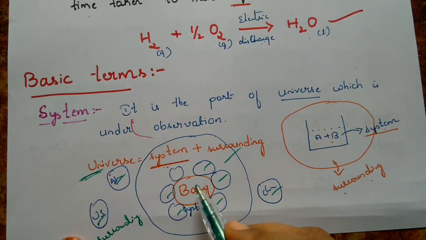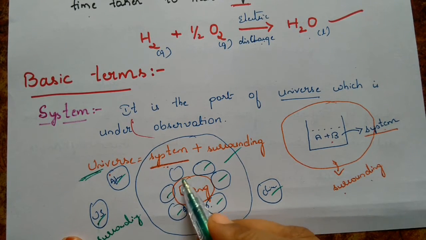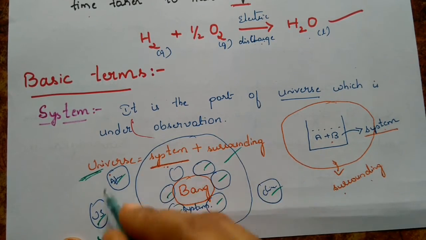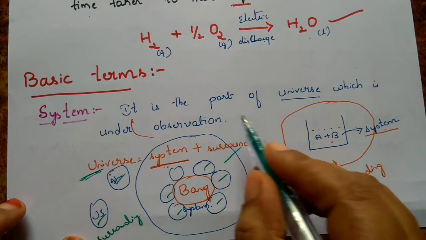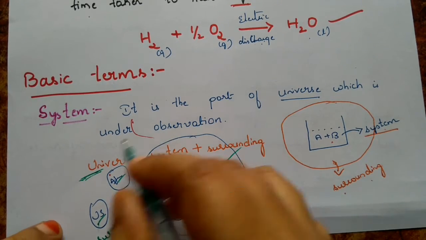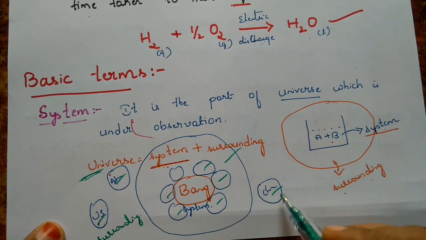Clear? So we have a thing that we are observing, we are studying, that becomes a system. And the things which are around it, except that system, whatever is there in the universe, that entire thing becomes surrounding.